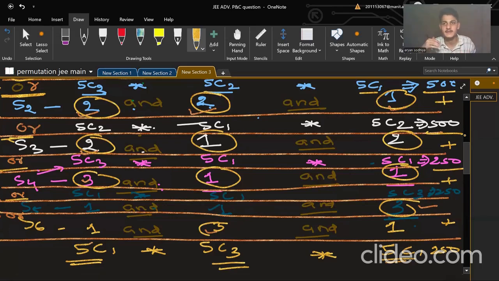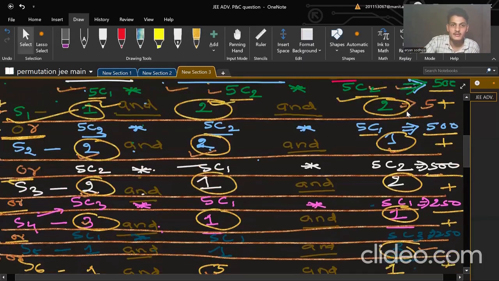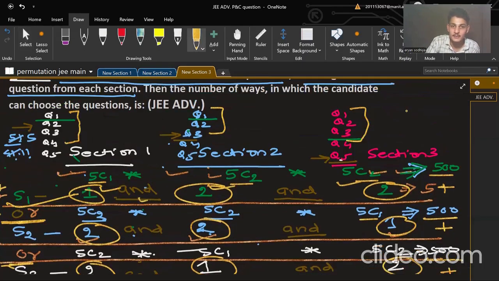These six cases are in OR conditions, but never forget to put AND here, because in a sequential task, once task section 1 is completed, you need to select 1 from section 2, so you will put AND here. Now you will find the count.